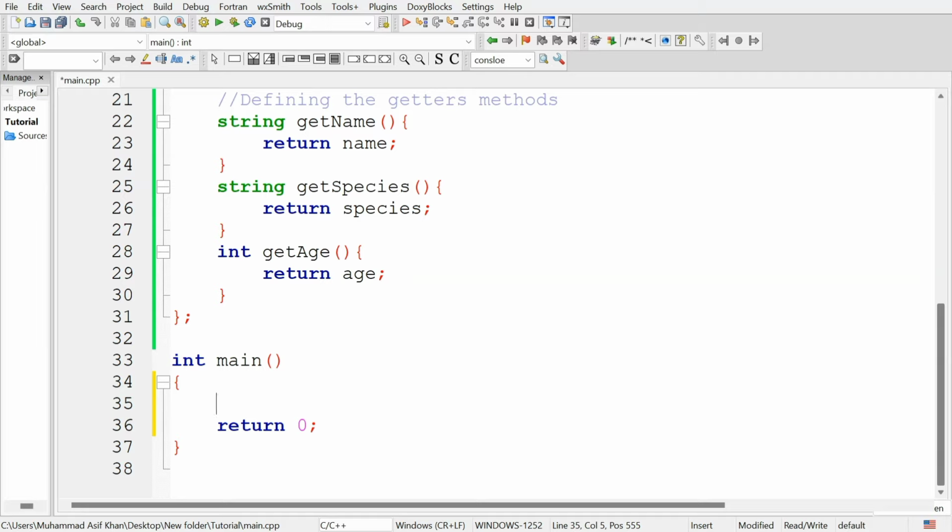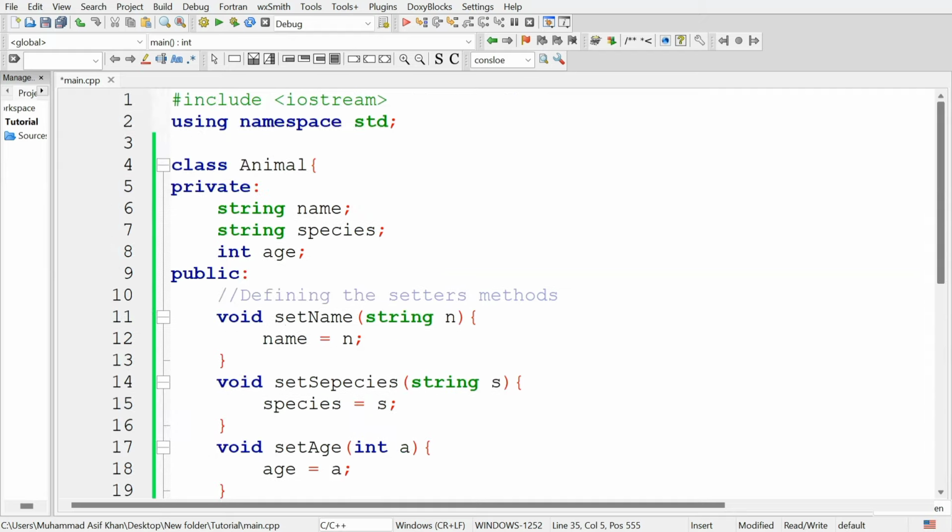Inheritance is a mechanism in object oriented programming where one class, known as the child class or derived class, can acquire the properties and behaviors of another class called parent class or base class. This allows us to reuse code from the base class and extend the functionality by adding new attributes or methods in the derived class. In this program, we have an animal class.